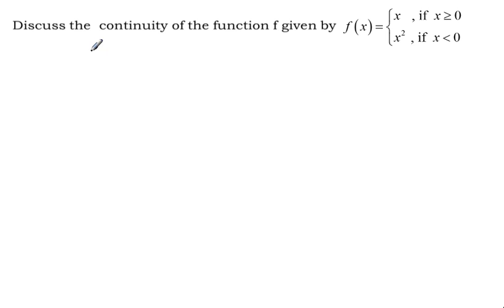The next one: discuss the continuity of the function f given by f of x equal to, with two branches, the identity function for non-negative values of x and a quadratic function for negative values of x. Actually, what is the nature of the graph? Y-axis, x-axis, and x starts from 0.